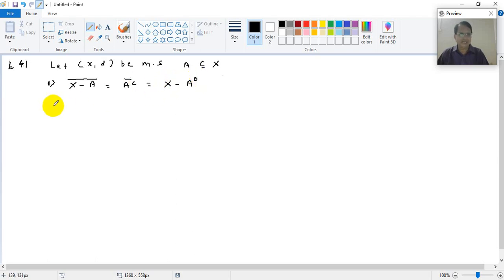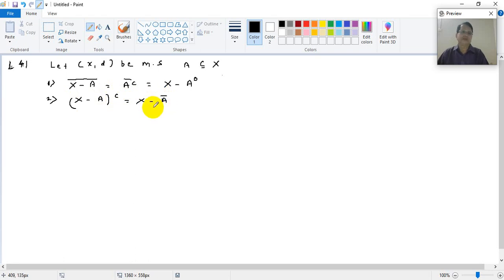This is one result, and the second result that we would like to prove is this: if you take X minus A and then take its complement, we have to prove it is equal to X minus A bar.